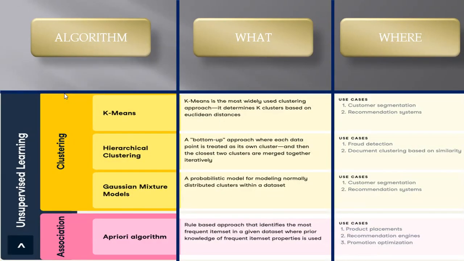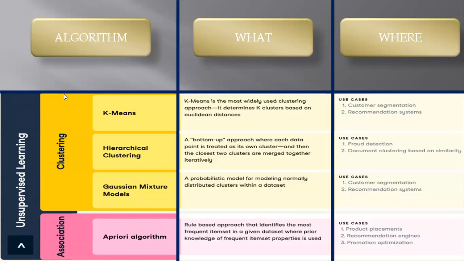Now, guys, let's see unsupervised learning. In unsupervised learning, mostly we deal with clustering and association. Clustering means K-means, hierarchical clustering, and Gaussian mixture models. These three are very famous. What is K-means? K-means is the most widely used clustering approach. It determines K clusters based on Euclidean distance. So in K-means, we go for the means and the center point, and with the help of that center point, we divide our data into different same-type segments or data types. Its clusters are made.